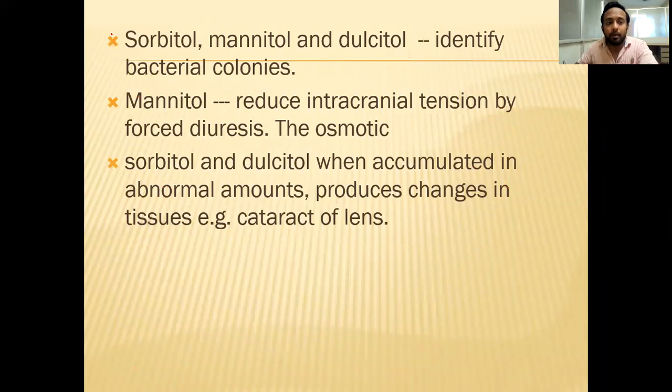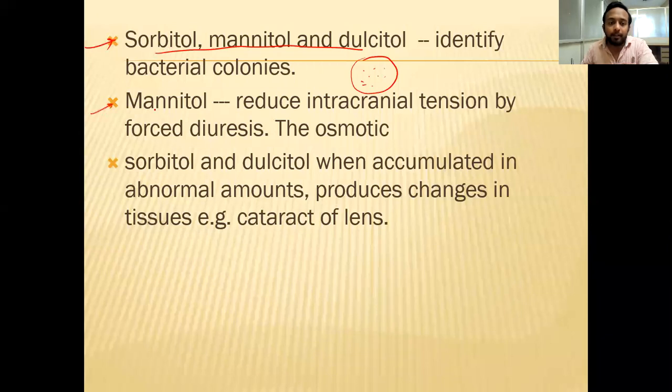And what is the importance of these? For example, these compounds, sorbitol, mannitol, dulcitol, are all identified in bacterial colonies. When you culture the bacteria on a petri dish plate, under a particular medium, you can find these alcohols being produced, meaning they are reducing the carbohydrate to these alcohol compounds.